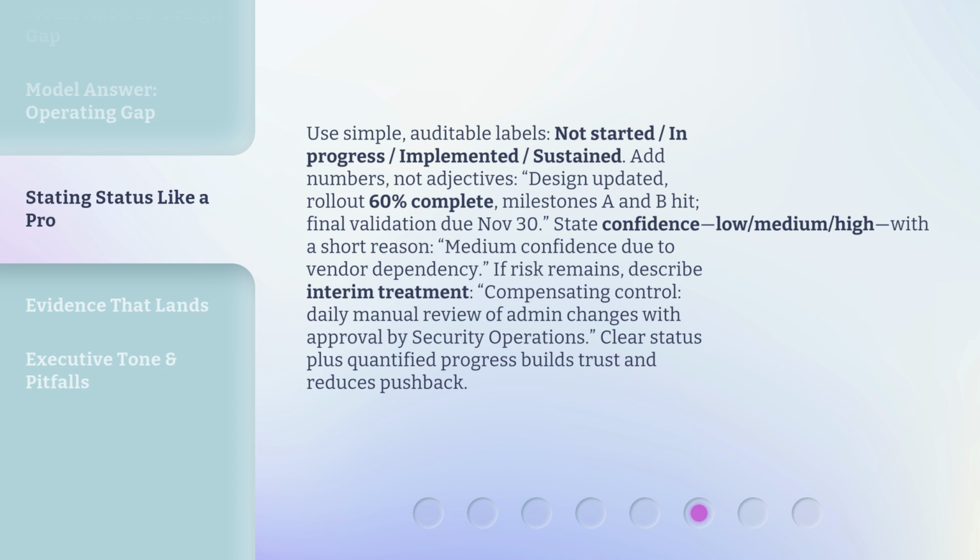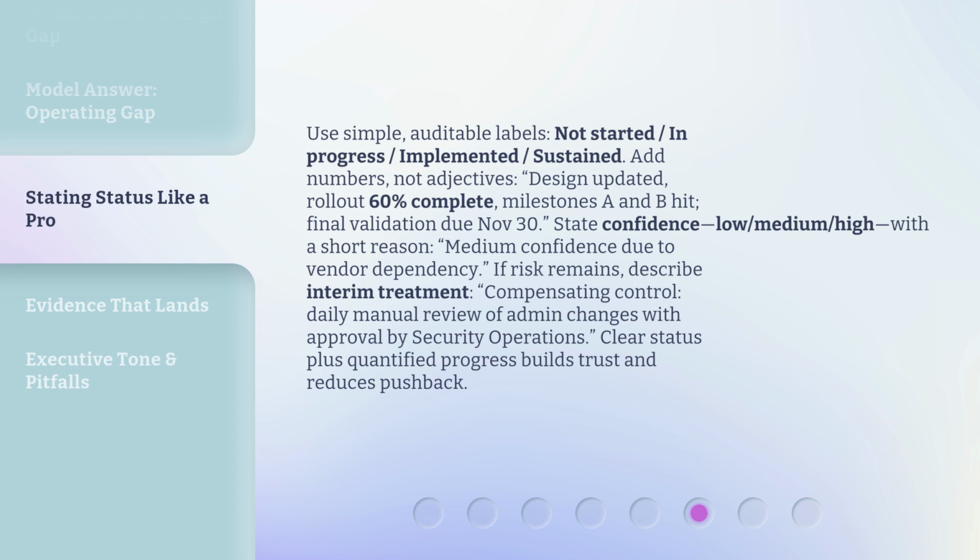Use simple, auditable labels: not started, in progress, implemented, sustained. Add numbers, not adjectives. Design updated. Rollout 60% complete. Milestones A and B hit. Final validation due November 30th.